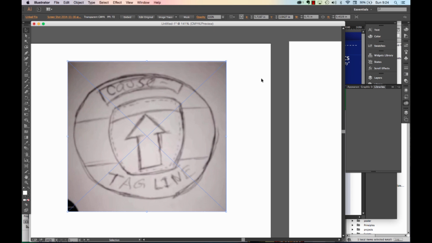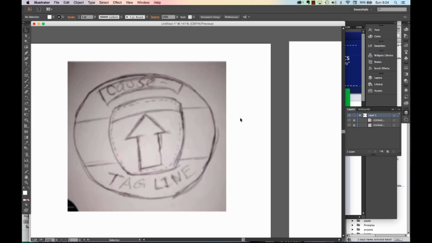Now it's time to start designing your Illustrator button. First, open up Illustrator and place your image. After you've placed your image, make sure you go to your layers and you've locked your image.